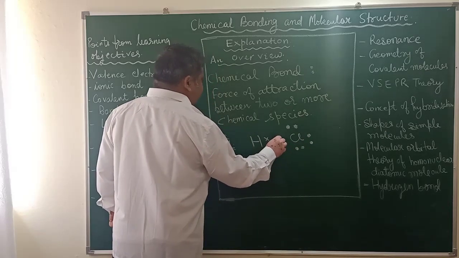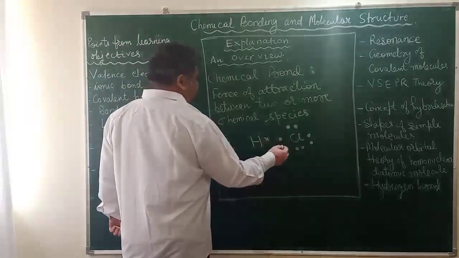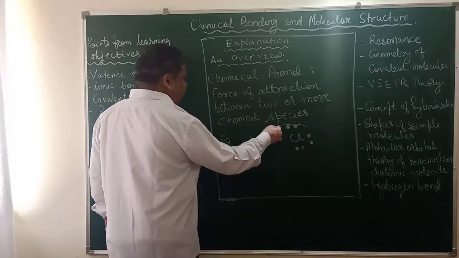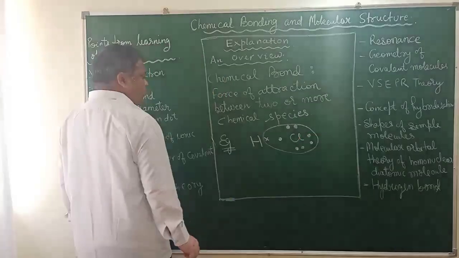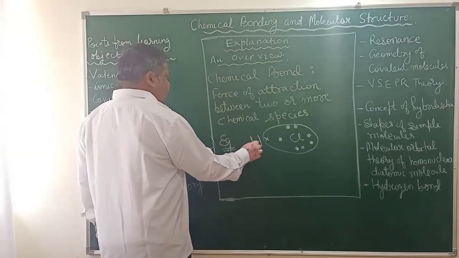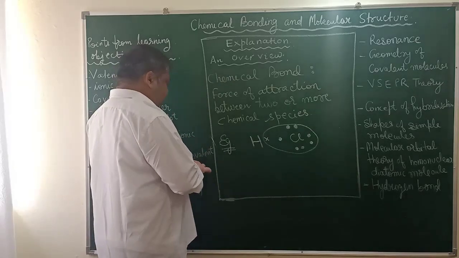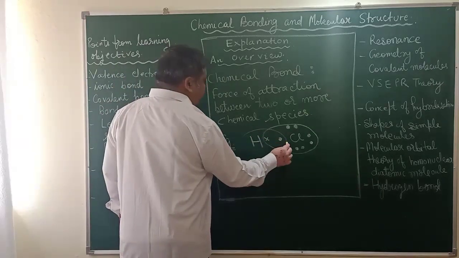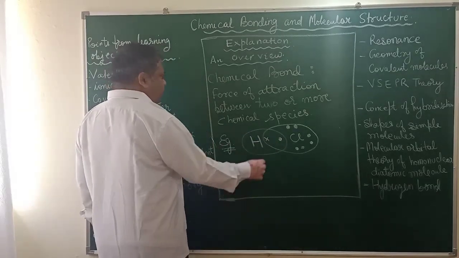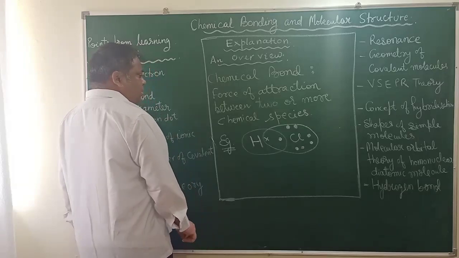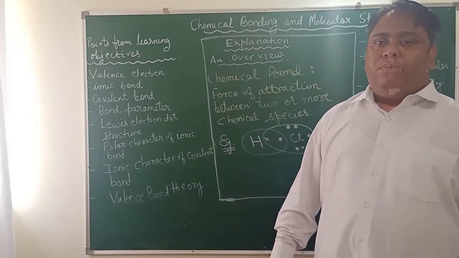What is the meaning of valence shell? Valence shell means the outermost shell. To complete its octet, chlorine can come closer to hydrogen and can overlap its orbital with the orbital of the hydrogen atom. And to complete its duet, that means 2 electrons in the outermost shell, hydrogen can come closer to chlorine and can form a 2 electron system. In this way, a force of attraction between these 2 electrons can arise. Now you may think that electrons are like charges, so they should repel each other. Why should they form a bond?